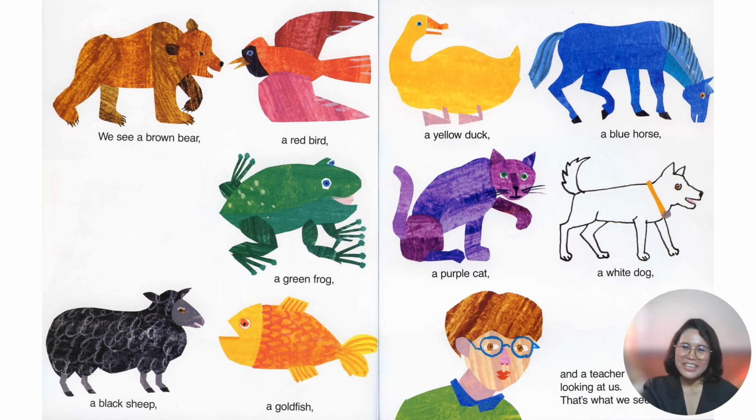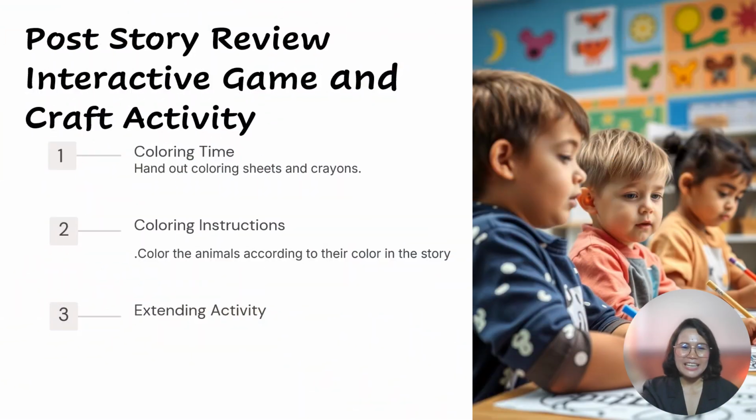Okay, very good. Now this time we will have an interactive game. When I show you the bear, you clap your hand. And then when I say red bird, you jump up. Can you do that? Okay, red bird. Okay, jump. Very good. Now, brown bear.